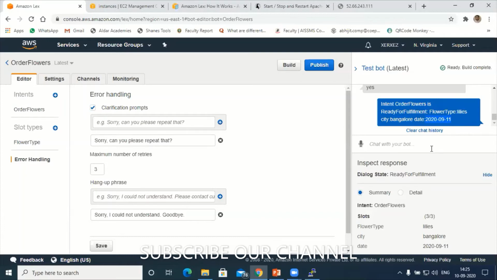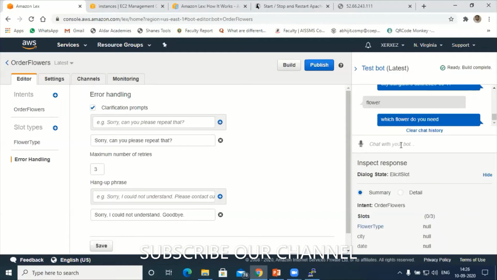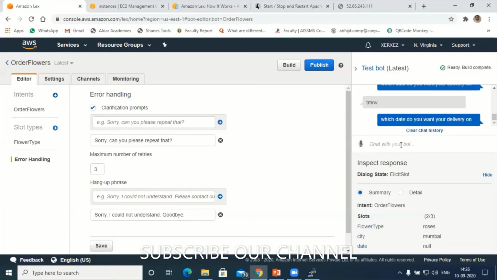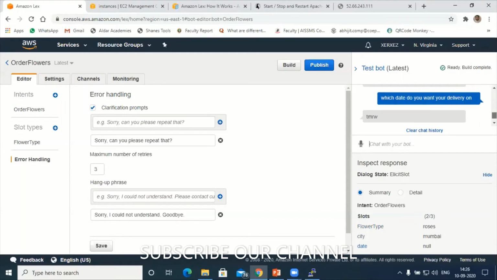Let's test some other words also. Next I'll give flowers. Which flower do you need? Let's say roses. Which city is the delivery at? Let's say Mumbai. Which date do you want to deliver? Let's say tomorrow. I'll give TMRW. Which date do you want to deliver on? It's asking the same thing.